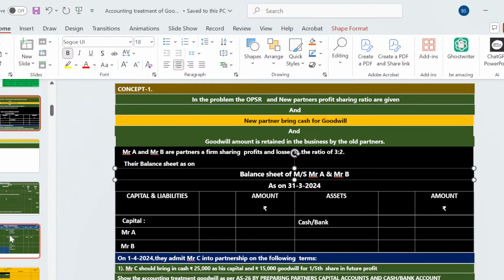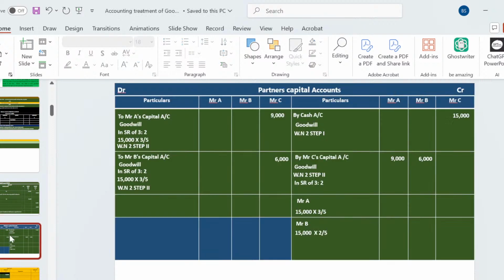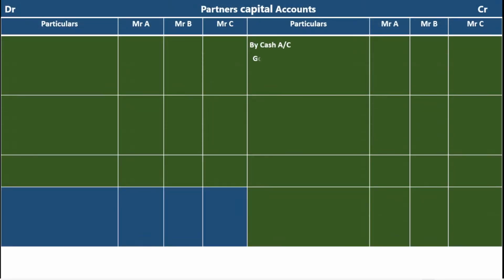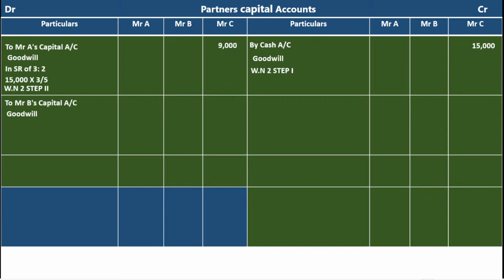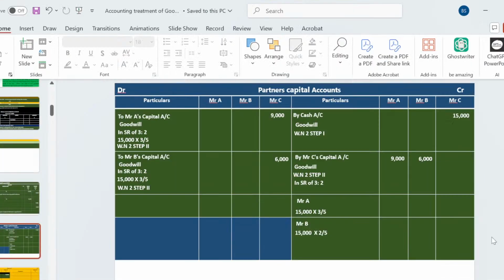Come to the capital account. To Mr. B's capital account, goodwill amount in the sacrifice ratio of 3:2, 15,000 into 2 by 5. Make it as 2 by 5. One minute.